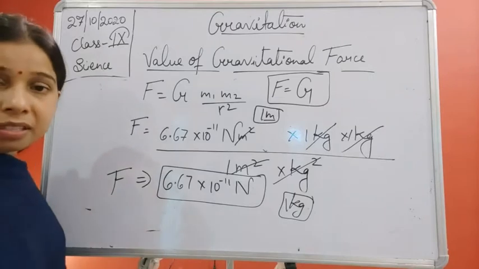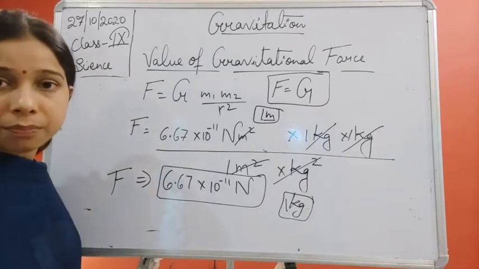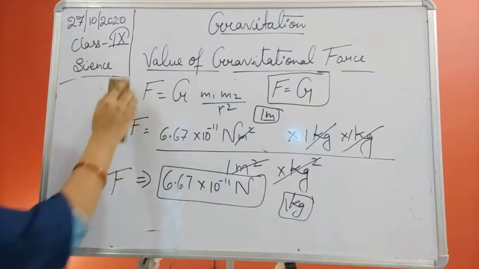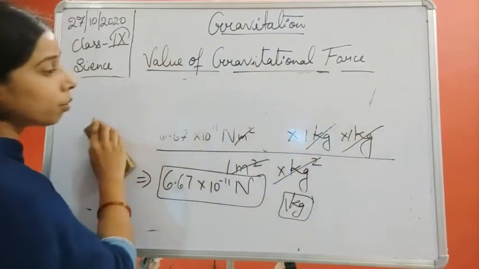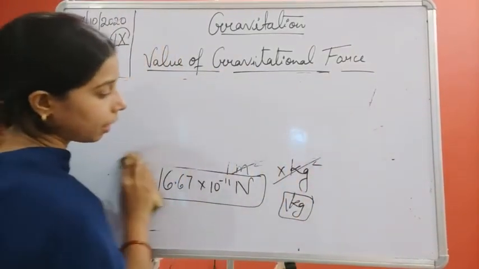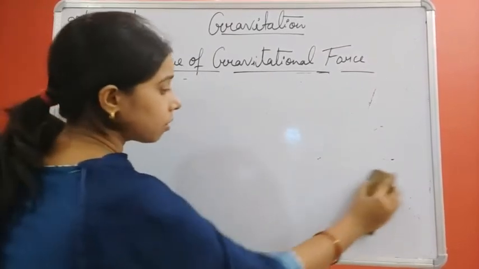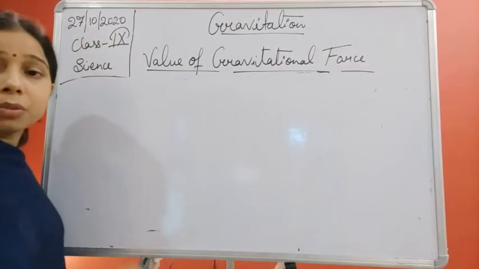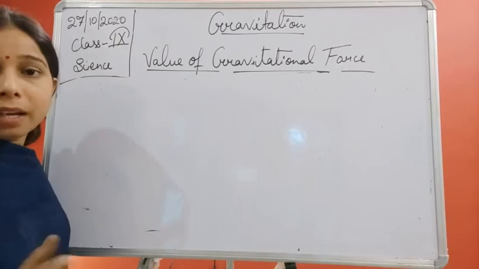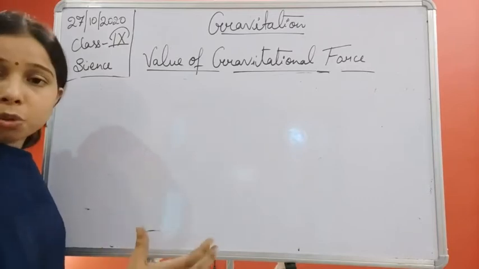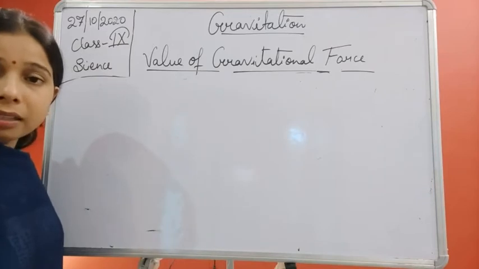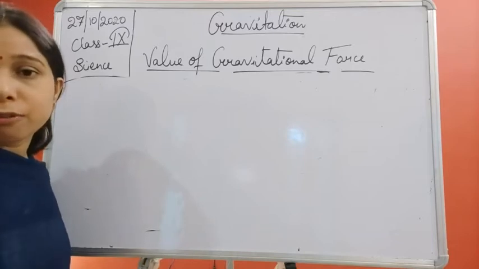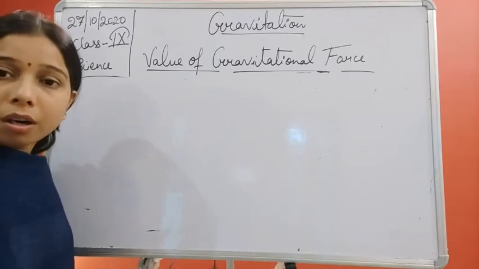So there is no difference, there is only a difference with that of the SI unit. This is the gravitational constant and gravitational force also. Now here, students, what we will observe is that actually there is no difference, but the value of the gravitational force varies with the masses. If one of the two bodies has a larger mass and the other a smaller mass, then a gravitational force will act on it, making the object come towards itself.